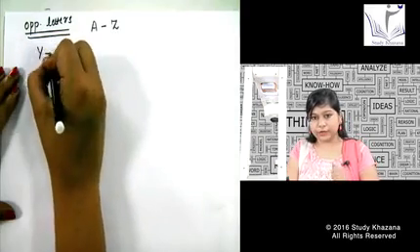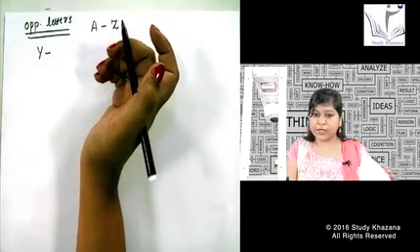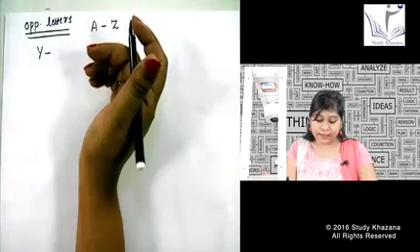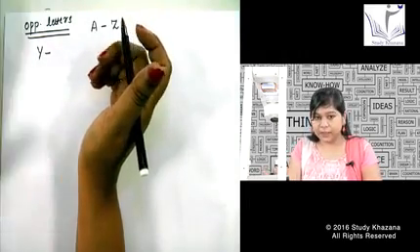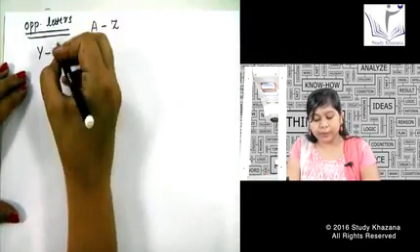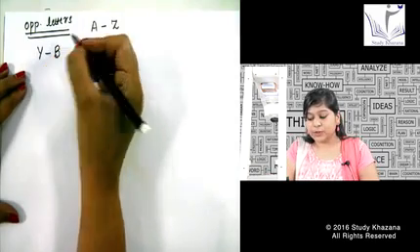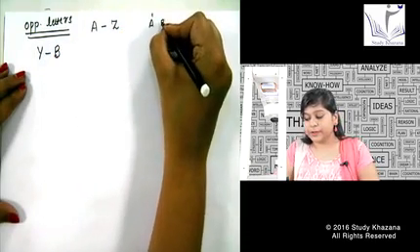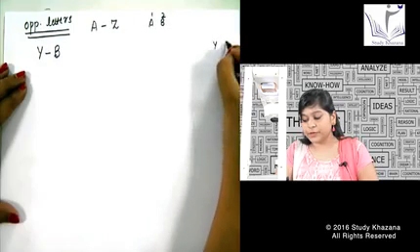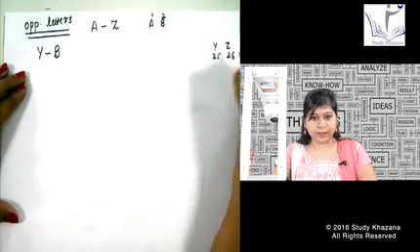Can I get the opposite letter of Y easily, without much calculation in my mind? I can easily get it, because I know if A is Z, Y will be nothing but B. A is 1, B is 2, and if I write it down from this side, this is 25, this is 26. So I can easily get the opposite letters.